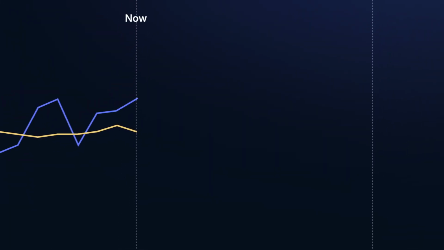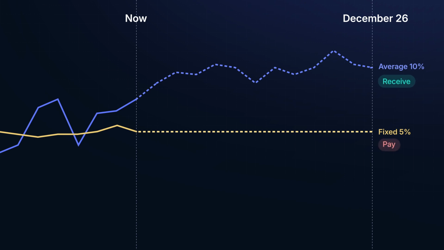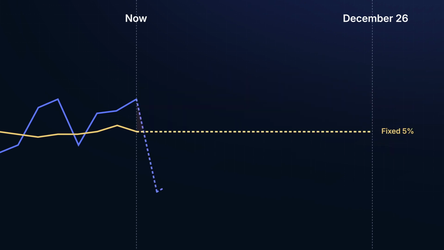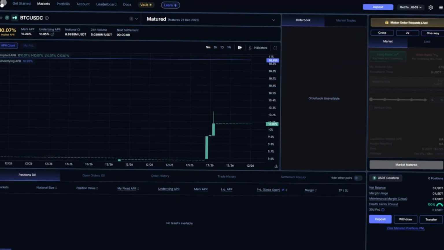Let's say on Boros, a trader predicts the funding rate of ETH to be around 10% from now until December 26th. If the implied APR is currently trading at 5%, entering a long position here will be profitable. Conversely, if you think the average funding rate will be 3% from now until December, you should short YU. That's the basics of trading funding rates.